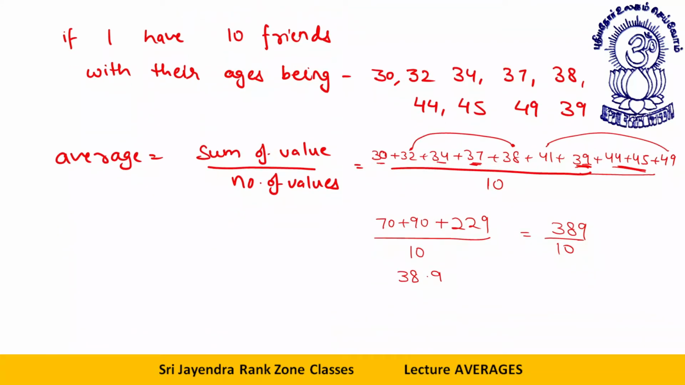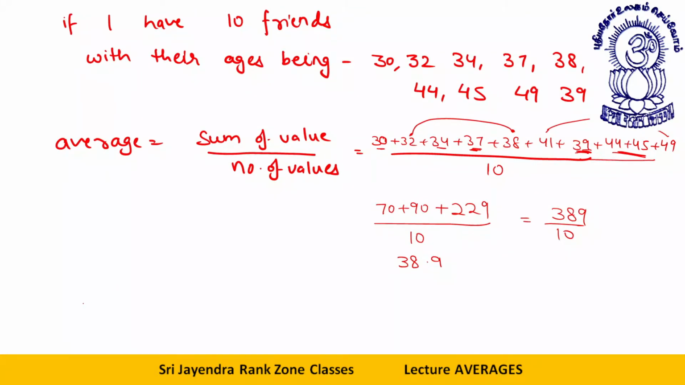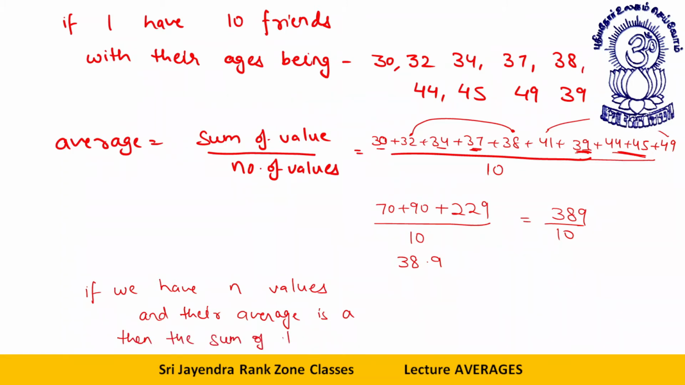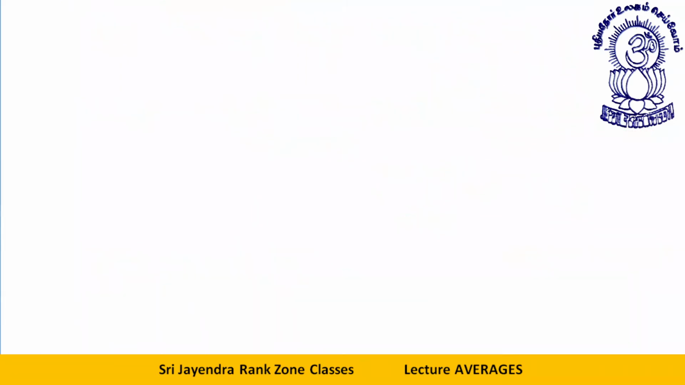So what do we say if we have n values and their average is A? Then the sum of the values, which is the thing used mostly, is S. S is what? A into n, the basic thing. S is A into n.